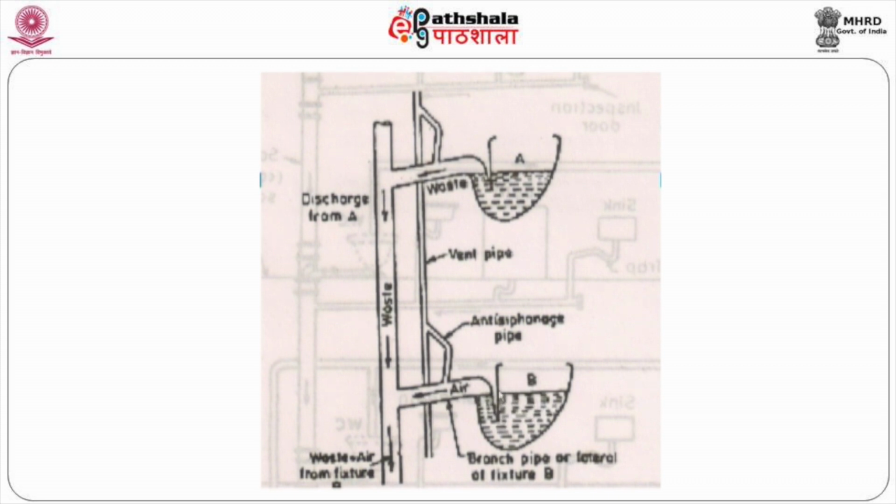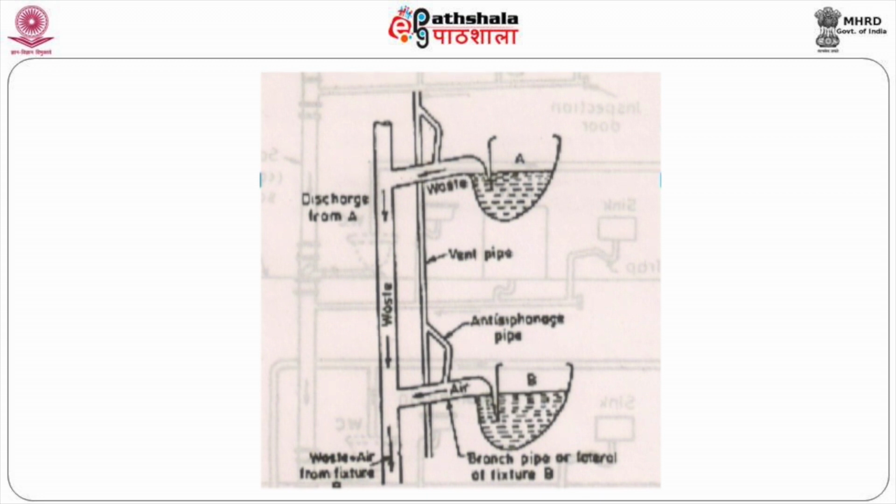In order to avoid this breaking of the water seal, a vent pipe is provided with a connection to the trap. This connection is called the anti-siphonage arrangement. Whenever a vacuum is created, air will come through the vent pipe and occupy this length of pipe and prevent the breaking of the water seal.